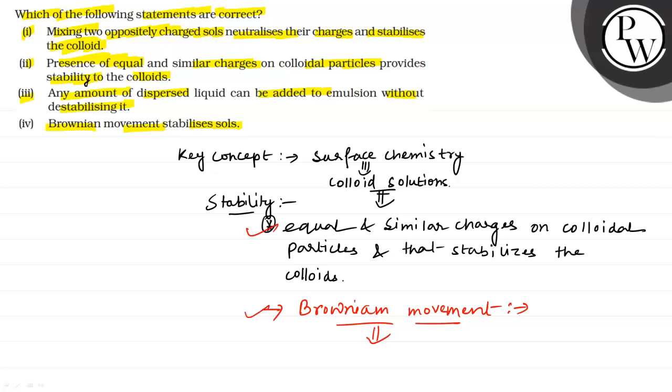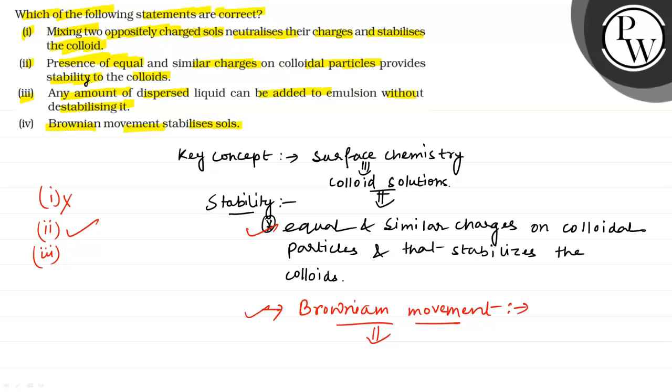So if we read the option 1, it is said that mixing two oppositely charged salts neutralizes their charges and stabilizes the colloid. No, this is an incorrect option, because if two oppositely charged come together, they aggregate and they will form bigger particles, and it will settle down in the solution, so it cannot form the colloids. So option 1 is incorrect. Option 2, presence of equal and similar charges on colloidal particle provides stability to the colloid. That is most important for stability of the colloid. So option 2 is correct.